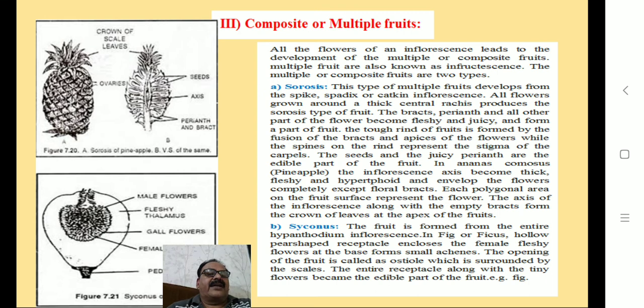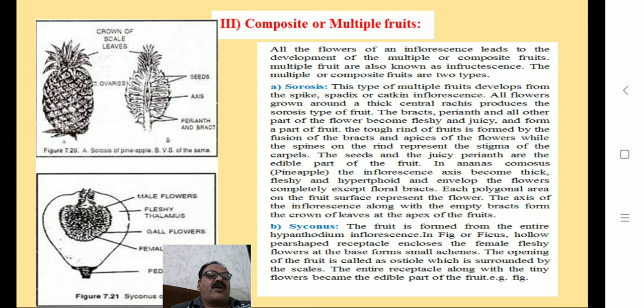fleshy and hypertrophied and envelops the flowers completely, except floral bracts. Each polygonal area on the fruit surface represents a flower, and the axis of the inflorescence along with the empty bracts forms the crown of leaves at the apex of the fruit. For example, pineapple. And second type is syconus.